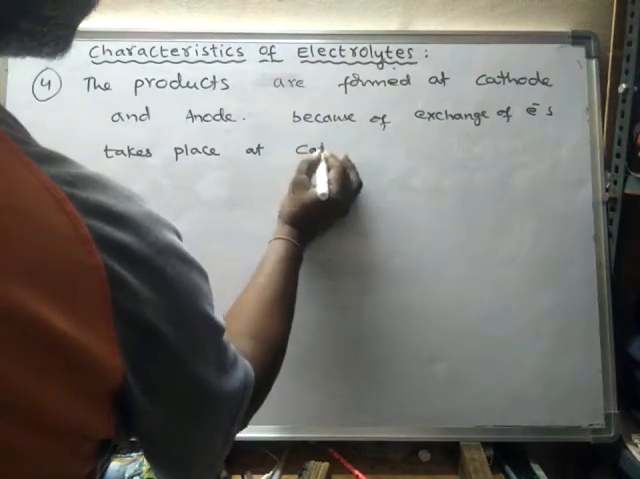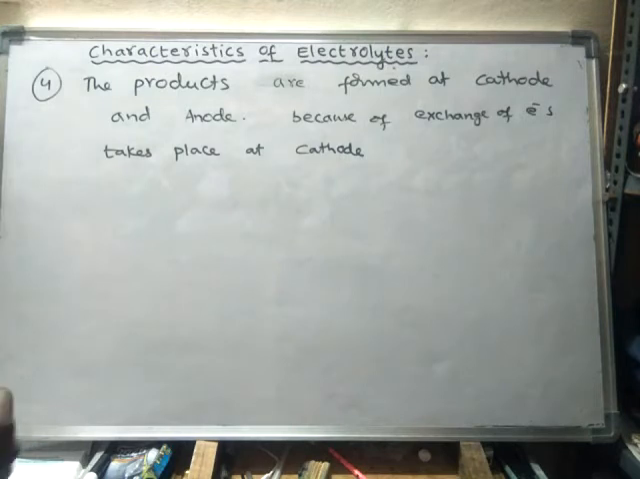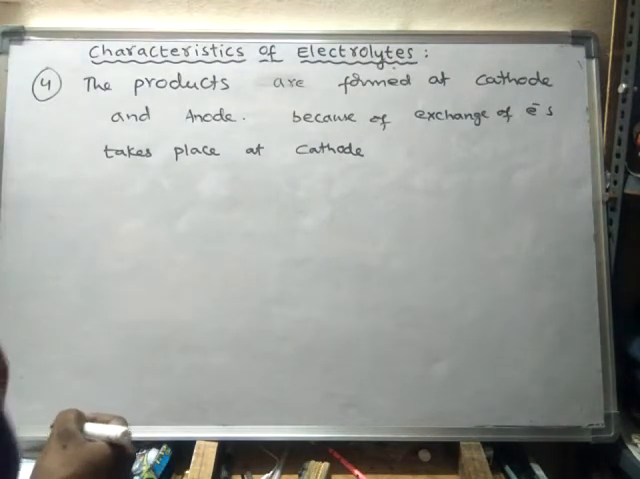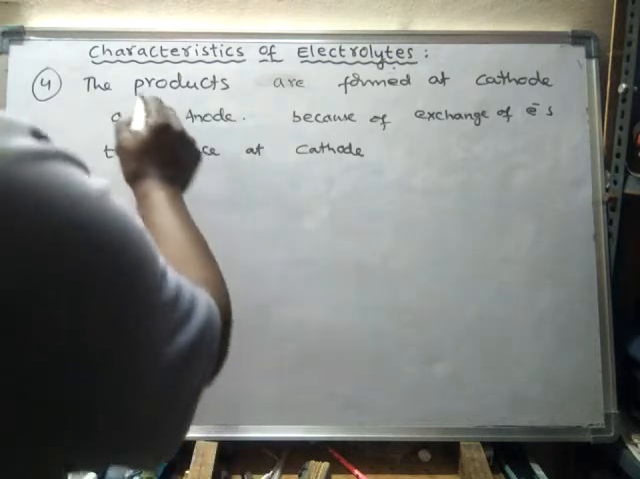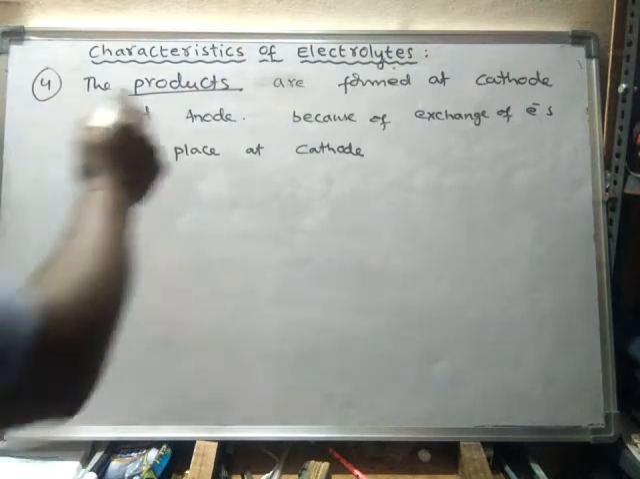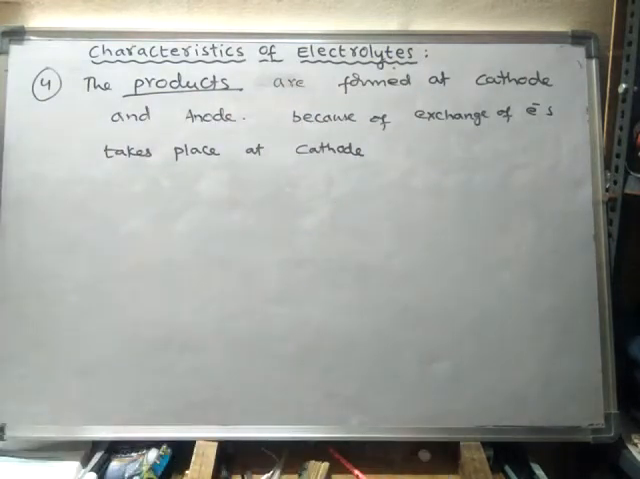Wherever the electrons are exchanged from the ions, at that point only the products are formed. At cathode, the cation will undergo discharge. That means cathode will give electrons to cation at cathode only, and the cation will convert into product. Product means metal. So cation will convert into product metal at cathode.